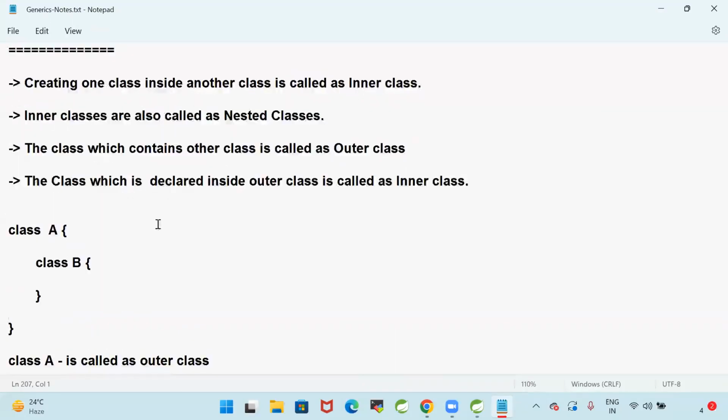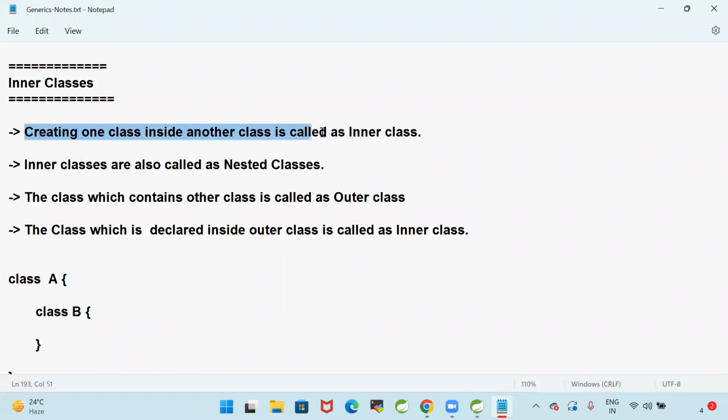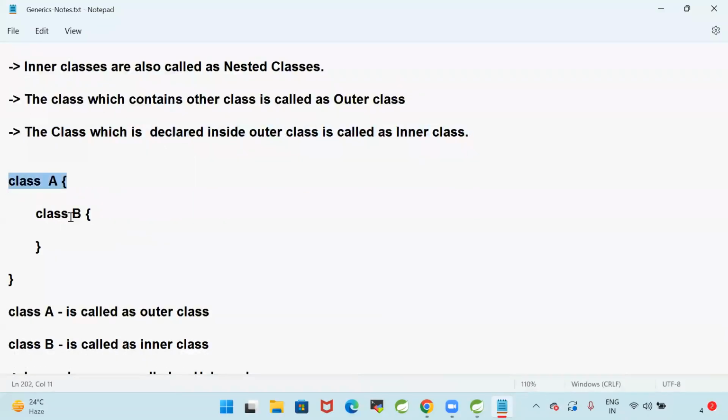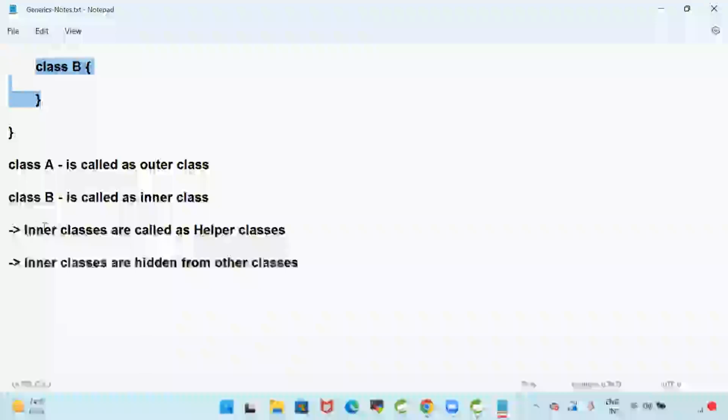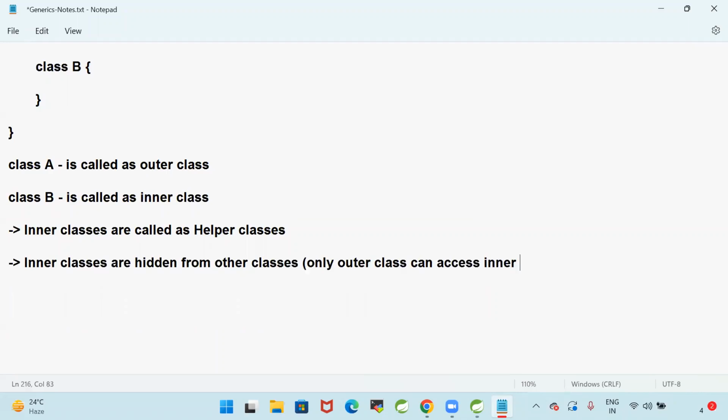What is an inner class? Creating one class inside another class is called an inner class. Inner classes are called nested classes. The class which contains another class is called the outer class. The class which is declared inside the outer class is called the inner class. Class A is the outer class, class B is the inner class. Inner classes are called helper classes and are hidden from other classes. Only the outer class can access inner class functionality. Other classes cannot access the functionality of the inner class.